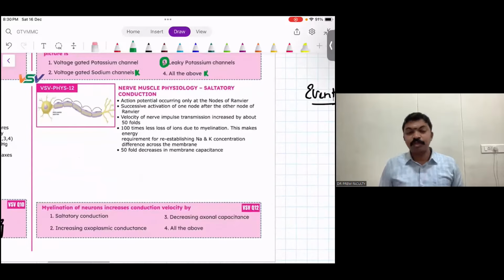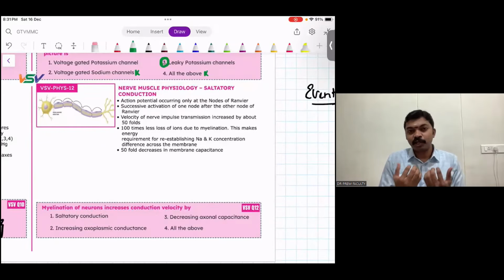Now, coming to question number 12. This is all about saltatory conduction. All right. Saltatory conduction, again, guys, we would have discussed this in classes. Saltatory conduction is nothing but the nodes of Ranvier. Every node of Ranvier is going to generate its own newer and newer action potentials. The reason why this is, the intracellular voltage keeps remaining positive. As a consequence, we have myelin, and myelin is designed to close the potassium channels.